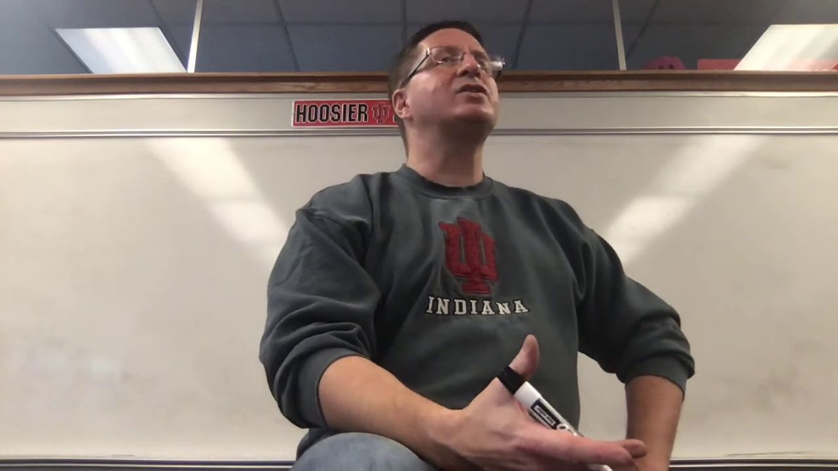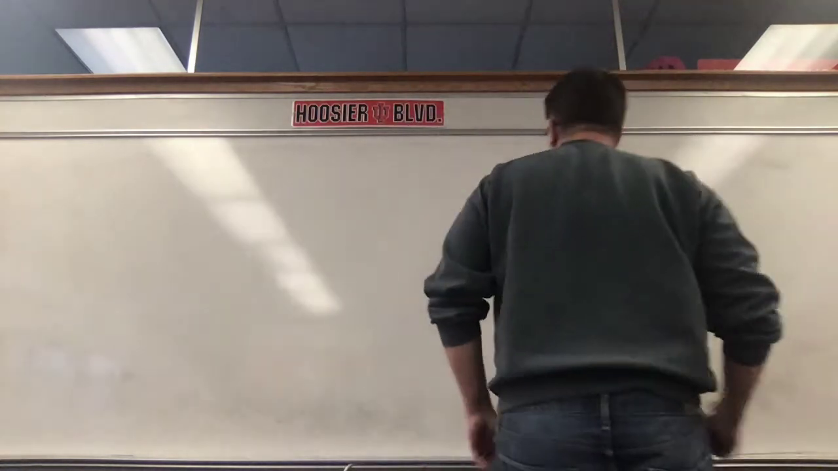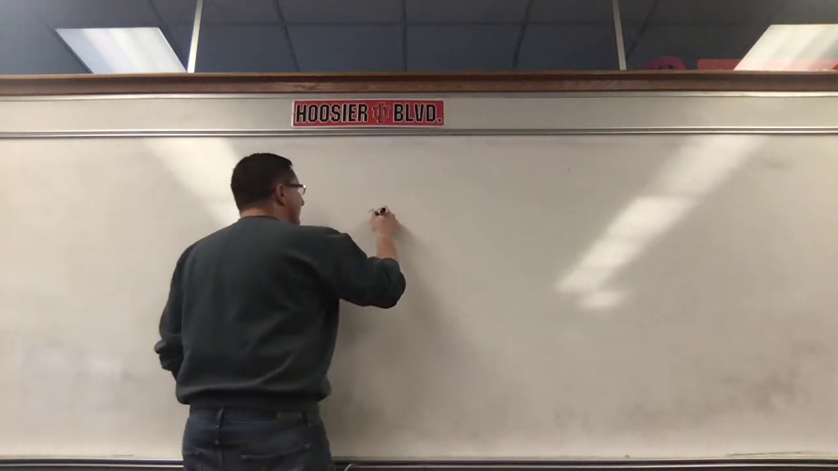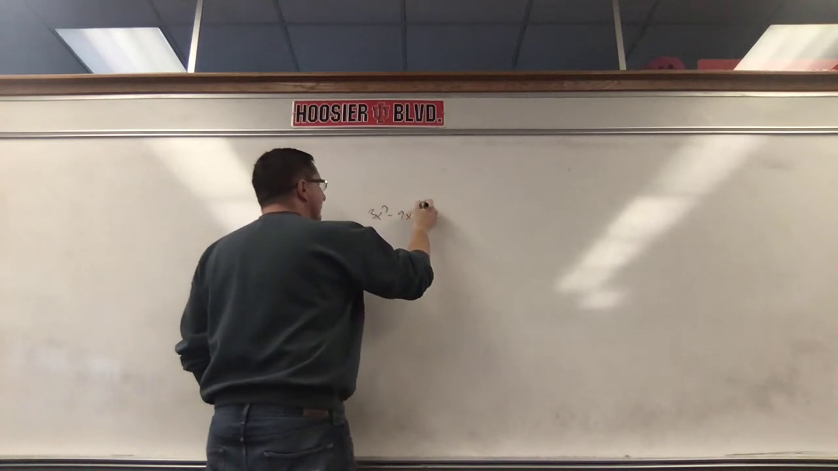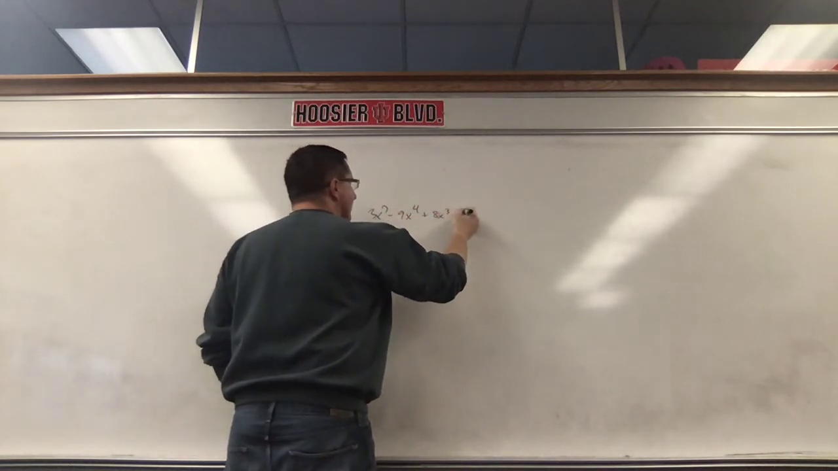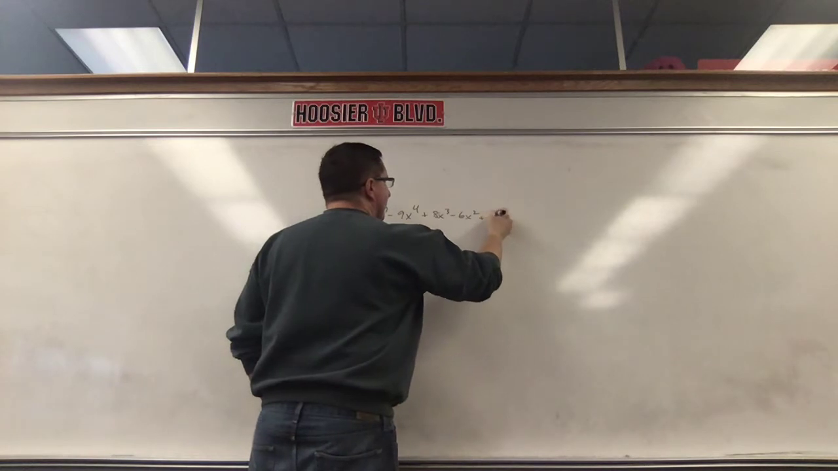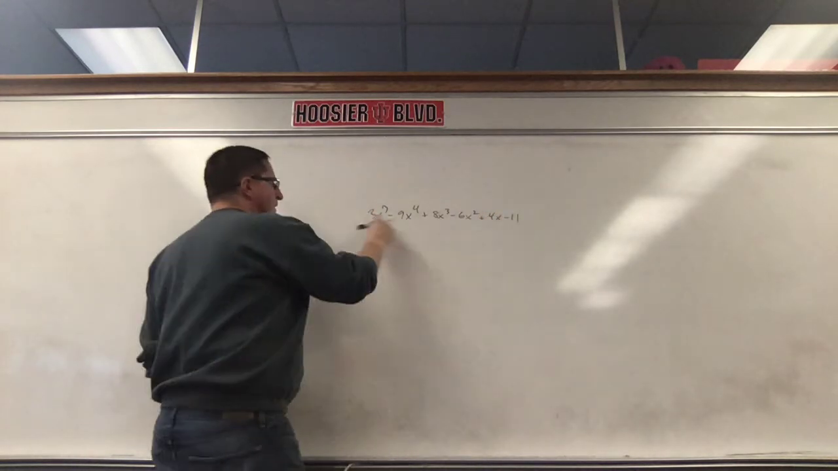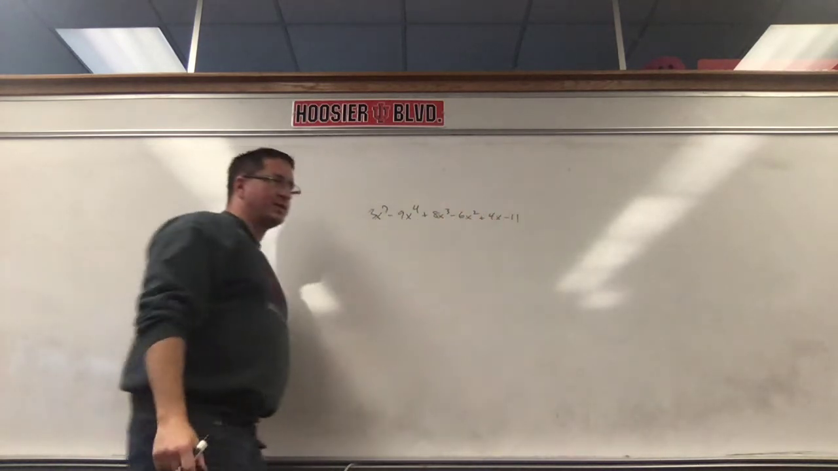So what you need to understand is this. If I was to give you a polynomial such as this, 3x to the 7th minus 9x to the 4th plus 8x to the 3rd minus 6x squared plus 4x minus 11, okay? There's 1, 2, 3, 4, 5, 6 terms, okay?